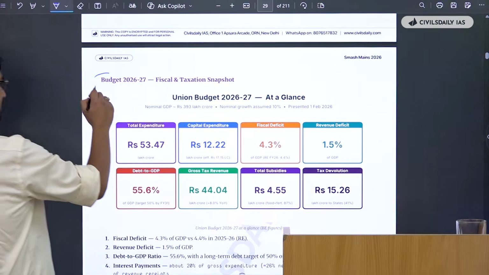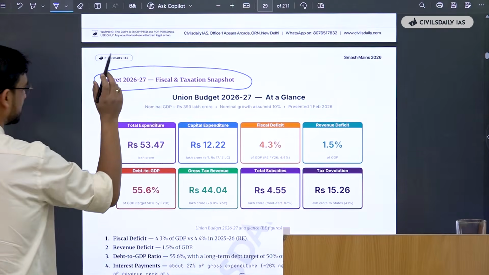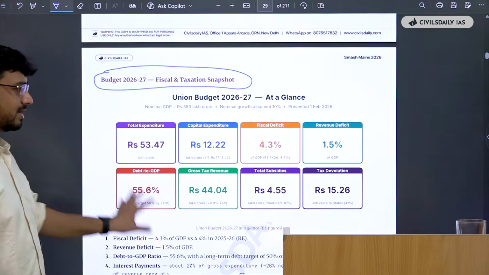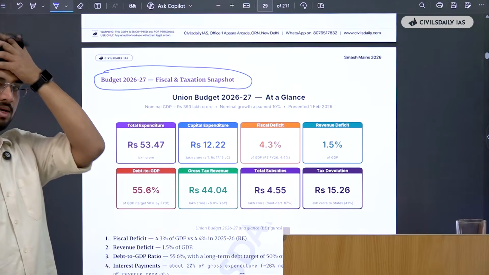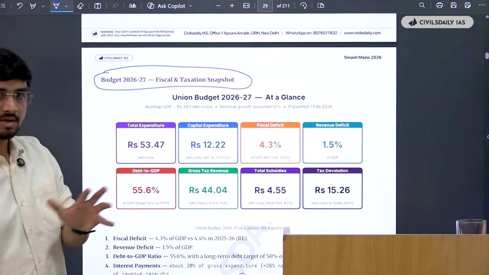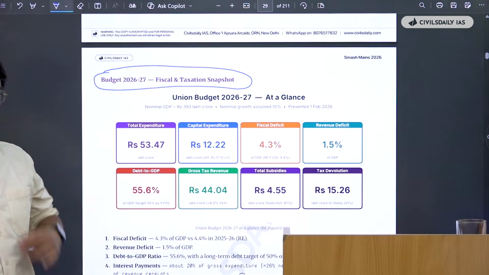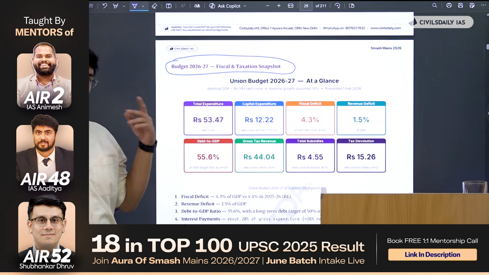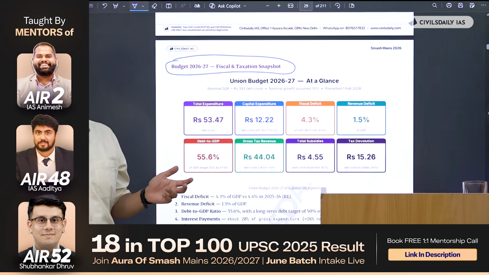What they have done is they have given the budget snapshot as well, so you don't have to run around looking for data sheets and all. Just pick up data, what you find you can use in the examination. Don't go for all the data because you won't be able to remember it. That is why I'm saying write a lot of questions. When you write a lot of questions, you will know what more major points come into your brain firsthand.